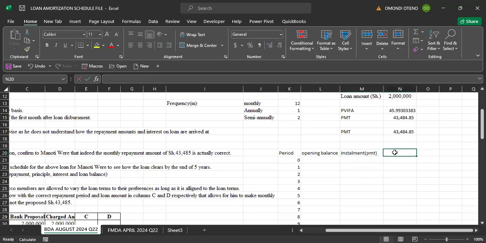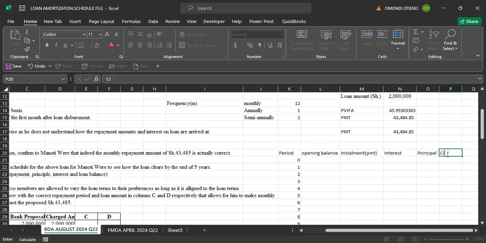Then we get to interest. Then we get what we call principal amount. From principal paid, we now get what we call closing or ending loan balance, right? So we have closing balance.